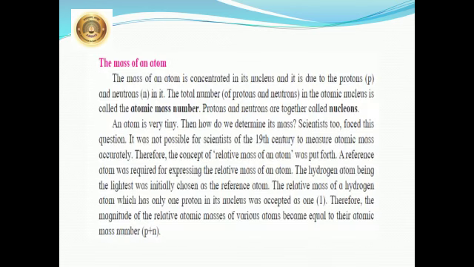Now let us study about the mass of an atom. The mass of an atom is concentrated in its nucleus, due to the protons and neutrons in it. The total number of protons and neutrons is called the atomic mass number. Inside the nucleus you have seen the protons and the neutrons. So the total number of protons and neutrons together we call the atomic mass number. Protons and neutrons are together called nucleons.